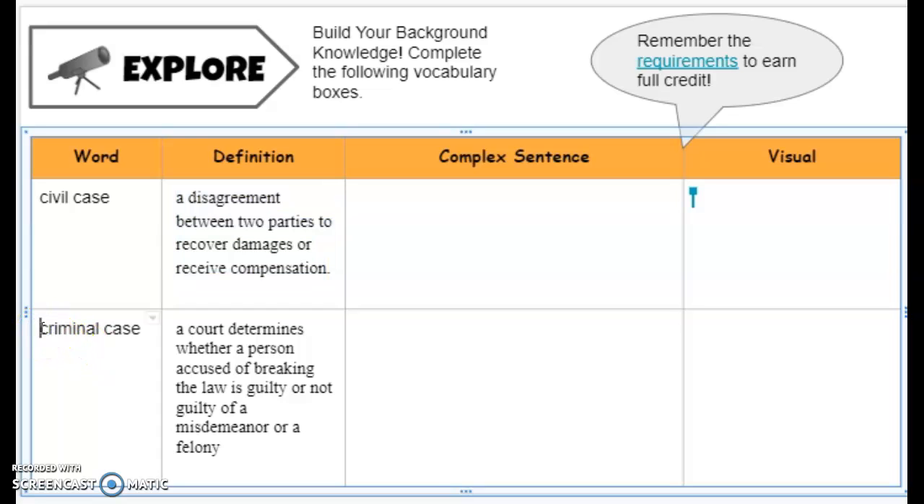Second word is criminal case. Now, in a criminal case, that's right, a crime has been committed or alleged to have been committed. It's up to the court to determine whether a person accused of breaking the law is guilty or not guilty of a misdemeanor or felony. Keep in mind that in a criminal case, the defendant is innocent until proven guilty.